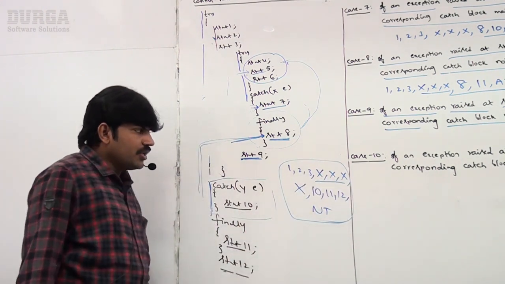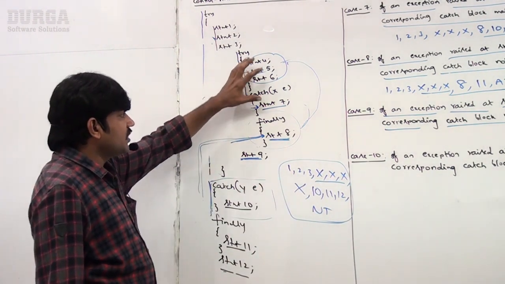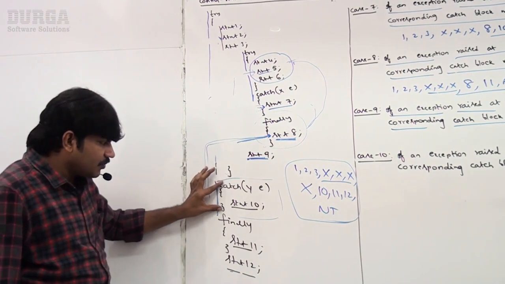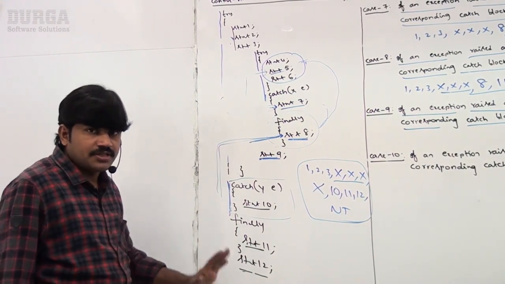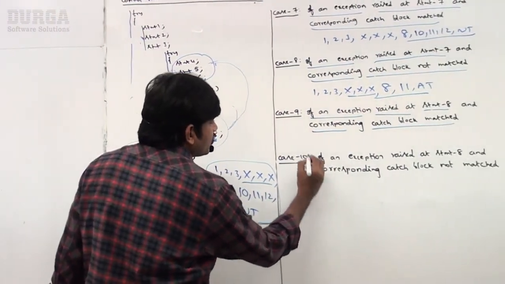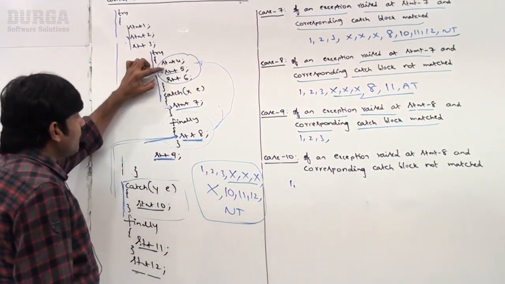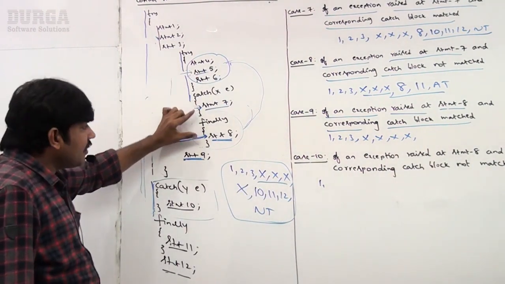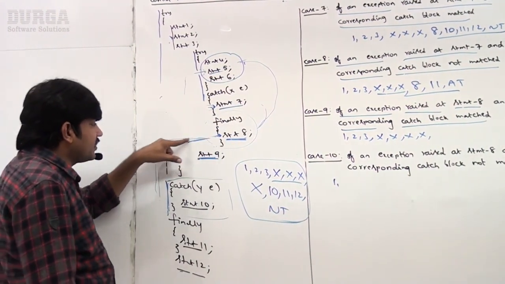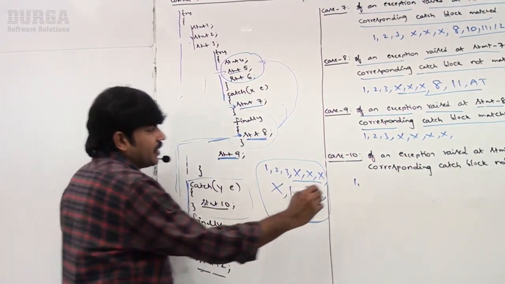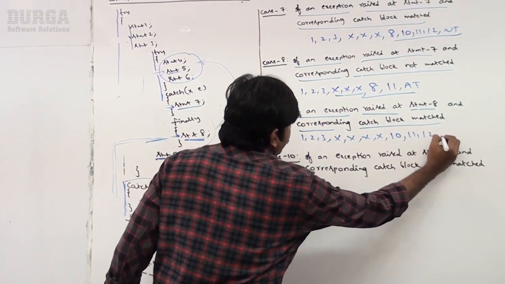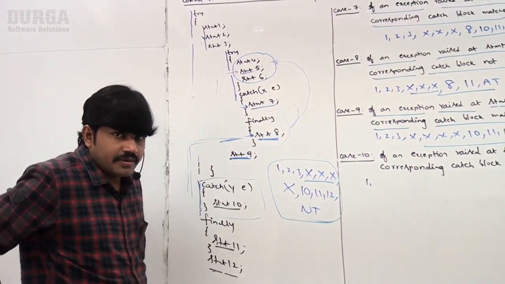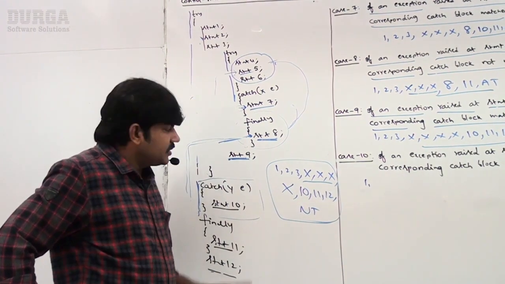Remaining story you are already aware of. 1, 2, 3, 4, 5, 6, 7 may or may not. While executing 8, the problem came, immediately the catch block, 10, 11, 12, normal termination. Okay, clear, right? Now observe, 1, 2, 3, 4, 5, 6, 7 may or may not. And then finally, while executing finally an exception is raised, that's why 10, 11, 12, normal termination, because this catch block already matched. Any doubt? Friends, is it clear for all of you, right?